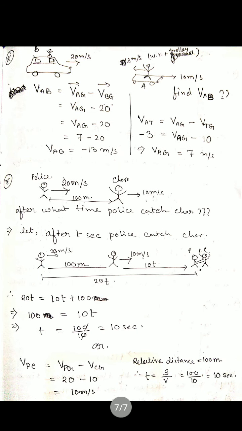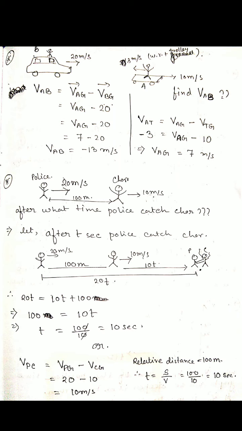Here are some problems we discuss. First one: suppose you buy a new car and you are very happy. You are inside the car, moving with a velocity of 20 meters per second. But your friend is standing on a trolley and moves with respect to the trolley at 3 meters per second in the opposite direction, and the trolley velocity is 10 meters per second with respect to the ground. We find VAB.